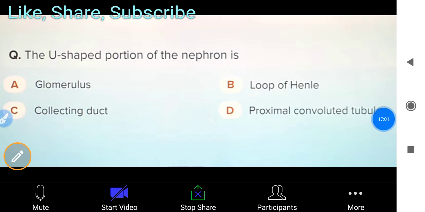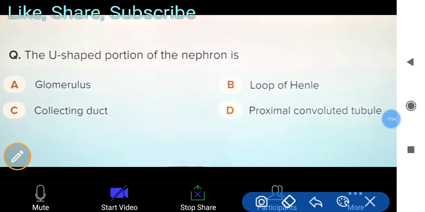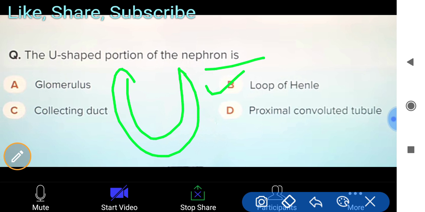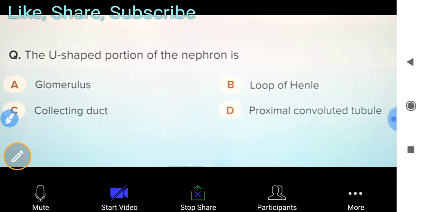Based on today's topic, here is the first question. The U-shaped portion of the nephron is: glomerulus, loop of Henle, collecting duct, or proximal convoluted tubule. If you see the structure of the nephron carefully, what would be the answer? Yes, good. Loop of Henle. I already told you that this is a U-shaped structure, so it is known as the U-shaped portion of the nephron.